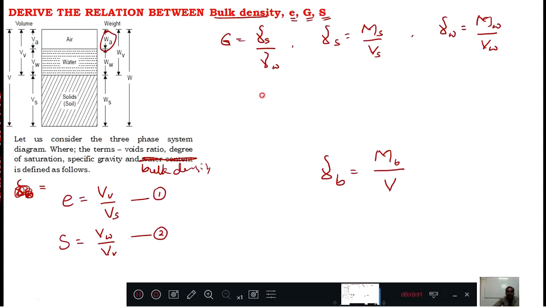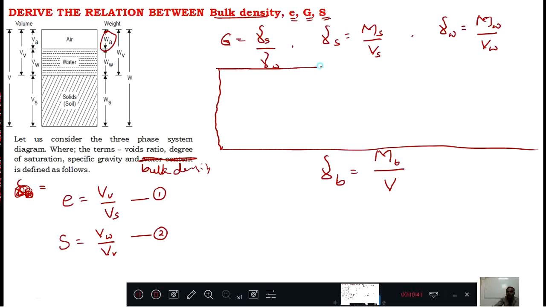Now here in this derivation the very important key point I am going to write in this table. If you forget this key point, then you cannot go ahead with the derivation.